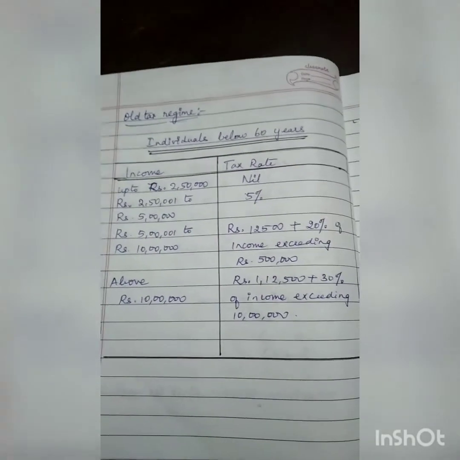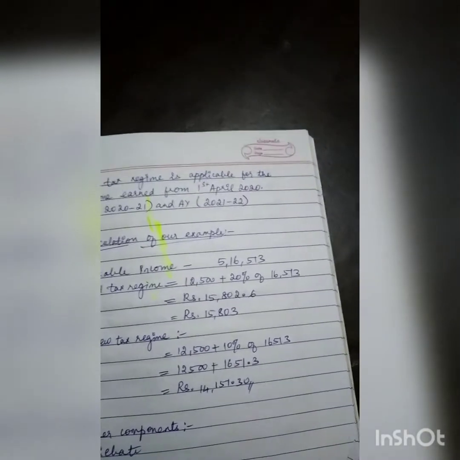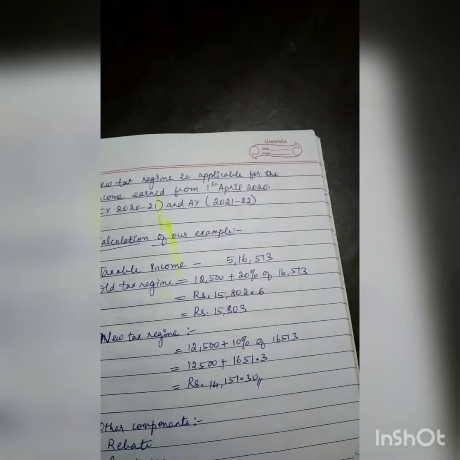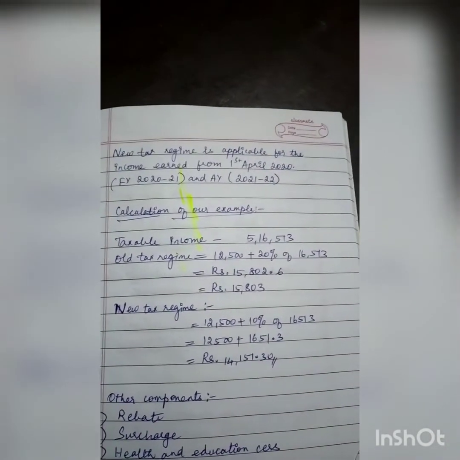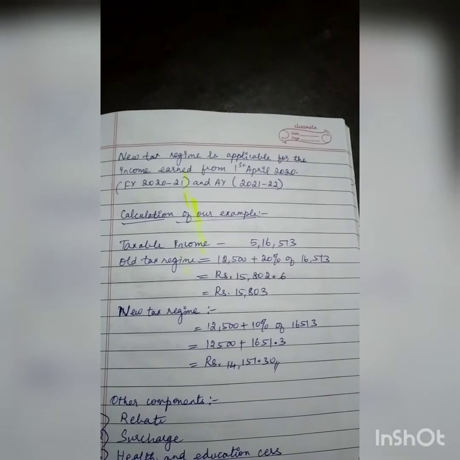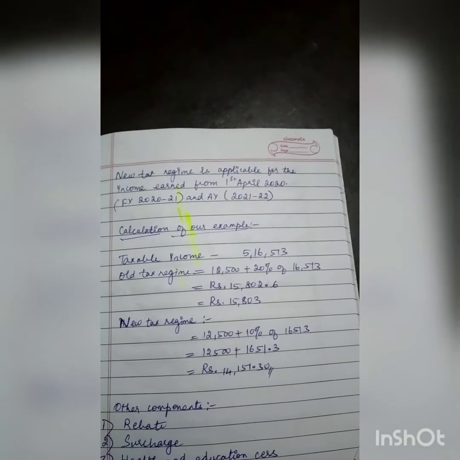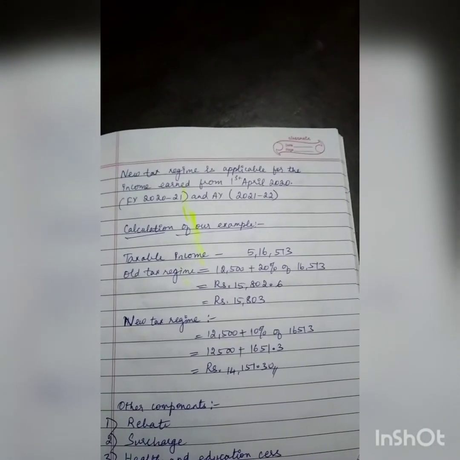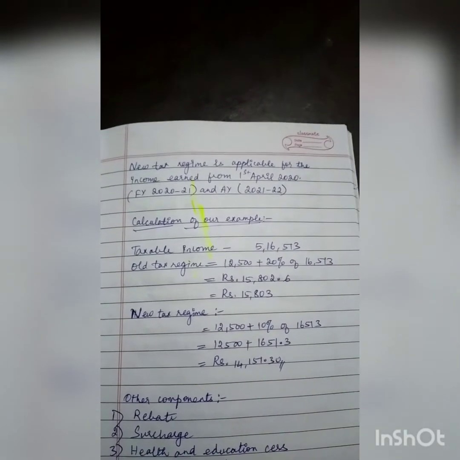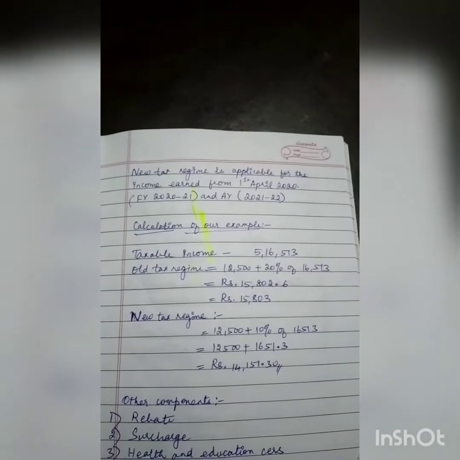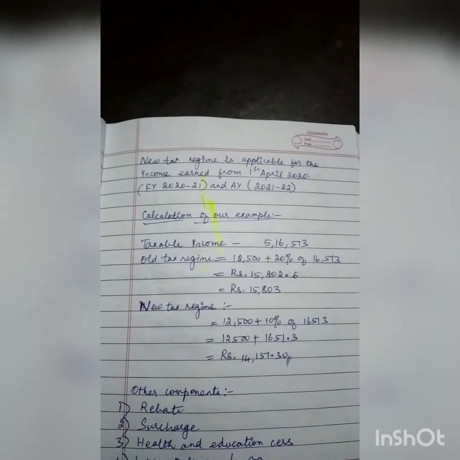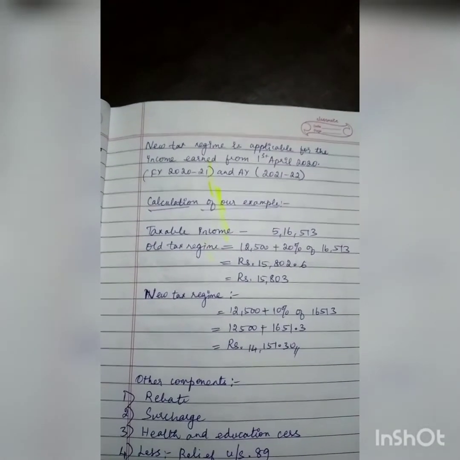Got it? So that's how I got that figure: 12,500 plus 20,000 of the income exceeding my 5 lakh limit. So that comes to 16,513. So you'll have to calculate 20% of 16,513. You get an amount like 15,803. That is rupees 15,803. So this is not the net tax. You have some other components to be seen, which I will be discussing later in the video.